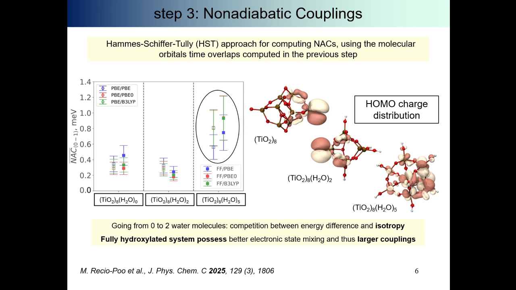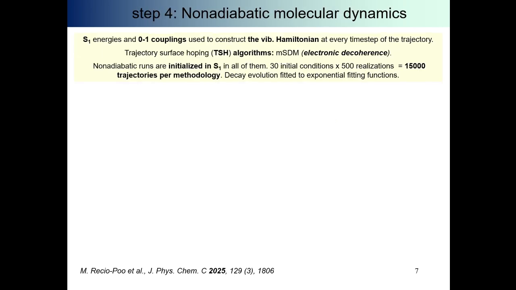So this may suggest that when increasing the degree of hydroxylation, the recombination is faster between the first excited and ground states, since they are more coupled, as we can see here in the ultimate case with 5 water molecules. To see this, we compute the nonadiabatic molecular dynamics using as input some values obtained in the previous step. The energies of the first excited state and the couplings between 0 and 1 are used to construct the vibrational Hamiltonian at every step.